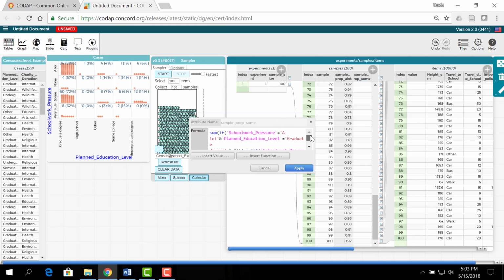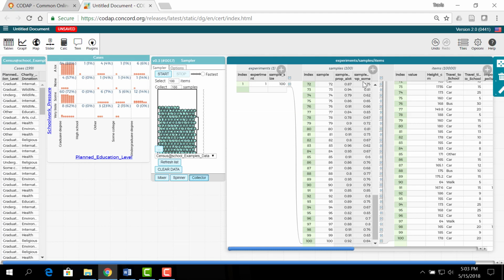And then what I'm tweaking this time around is that instead of my school pressure level being a lot, what I'm looking at is my school pressure level being some. And so I just need to change my a lots to somes. And again, if I did it correctly.